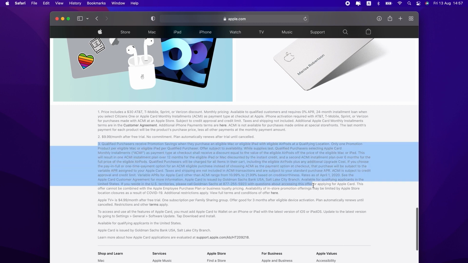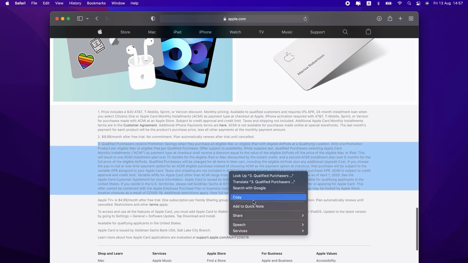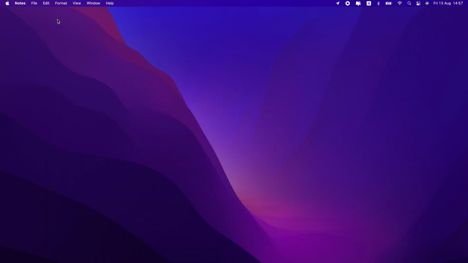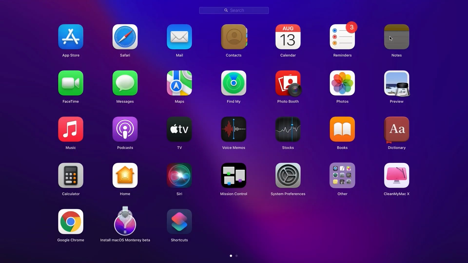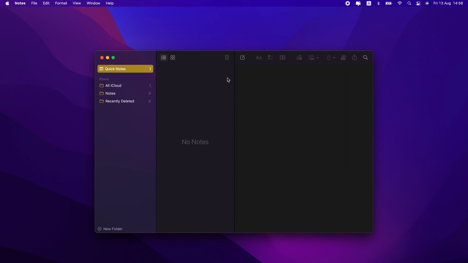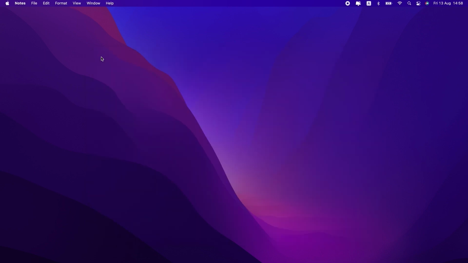One really cool thing about Notes is that you can work on notes with other people. And now in Monterey, it's really easy to see what changes people have made to shared notes thanks to the new Activity section. If you mention someone that you're working with in a note, their name is highlighted and they get a notification. And finally, Notes now supports tags.